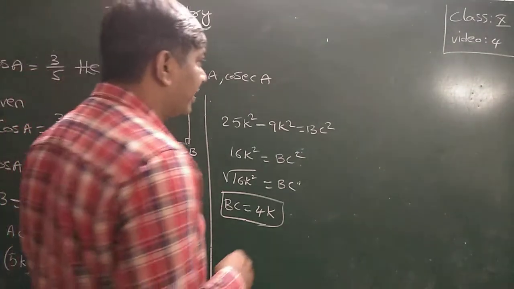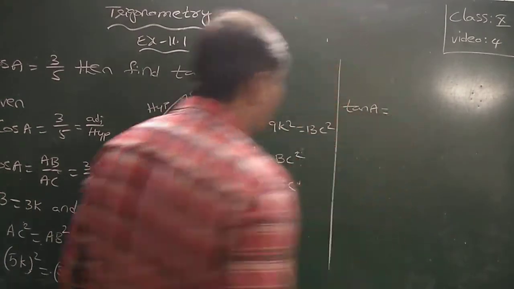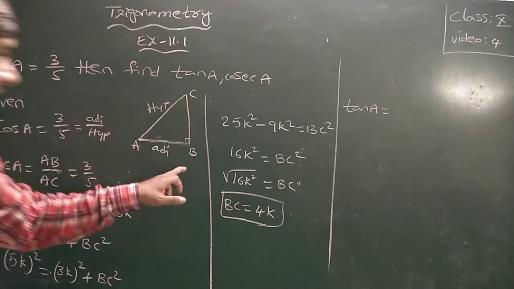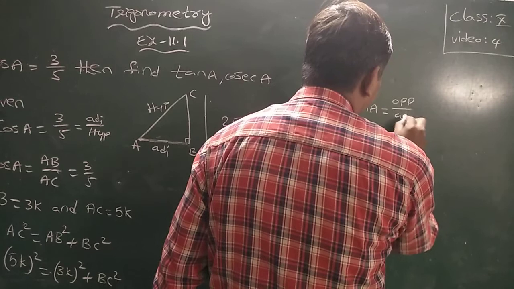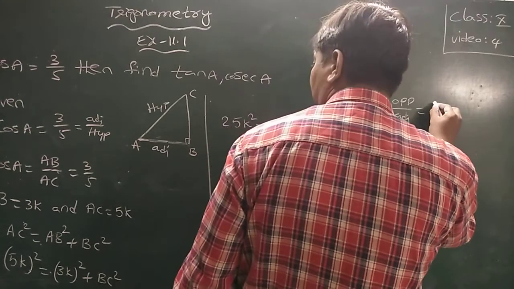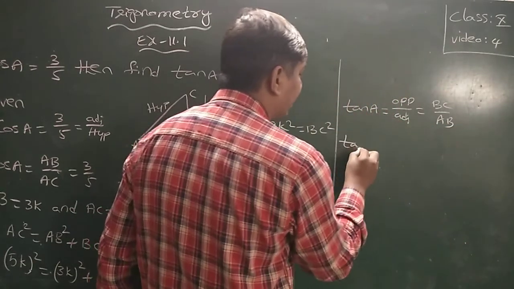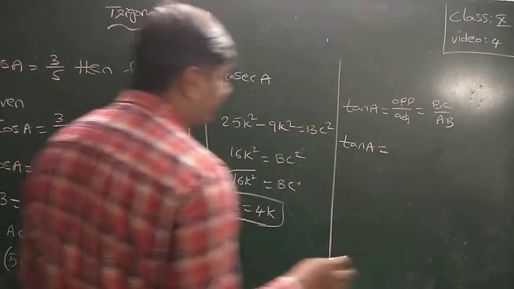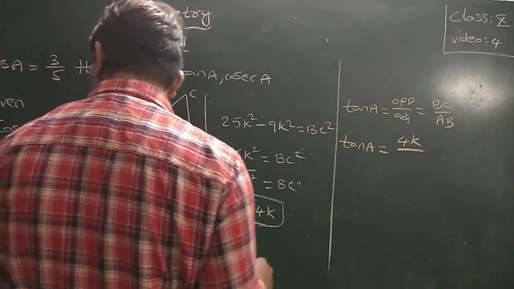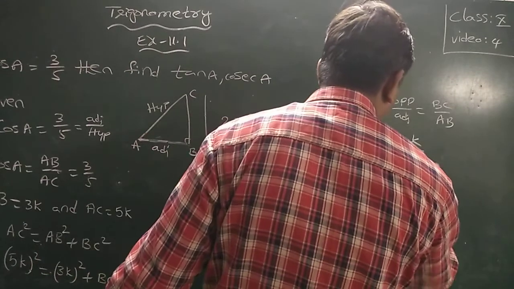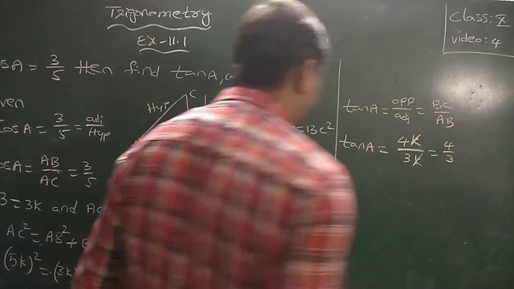So what do you require here? First one is tan A. Tan A is opposite side by adjacent side. The opposite side of A is BC and the adjacent side is AB, so tan A is equal to BC by AB. Now tan A is equal to BC value 4k by AB value 3k. K cancels, that is equal to 4 by 3.